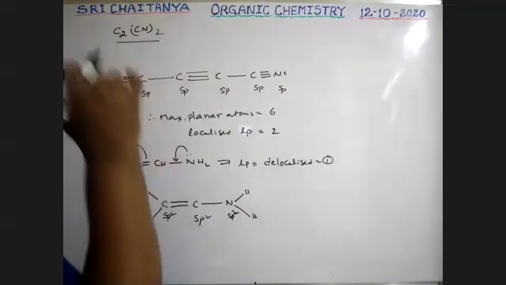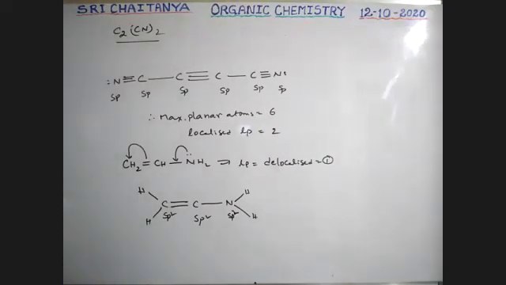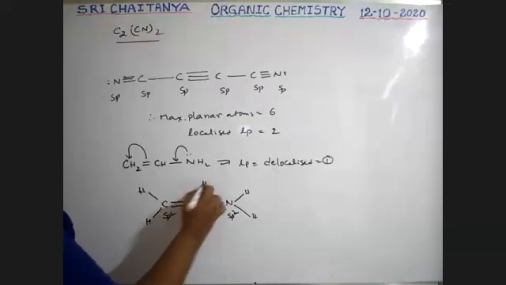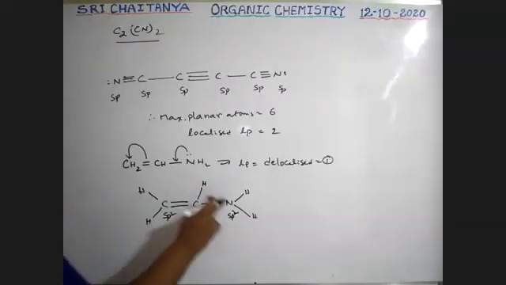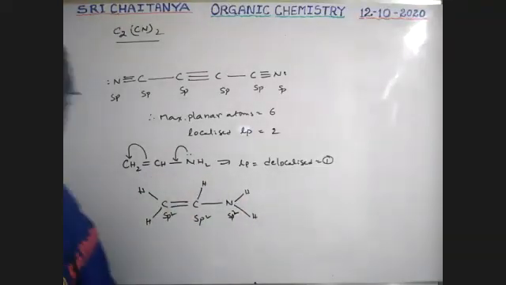So therefore, see here, planar atoms 1, 2, 3, 4, 5, 6, 7. Maximum planar atoms. Tell me, boys, how many planar atoms? 1. See here, it is also here. 1, 2, 3, 4, 5, 6, 7, 8. 8 are the planar atoms.